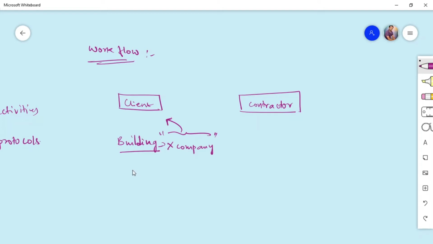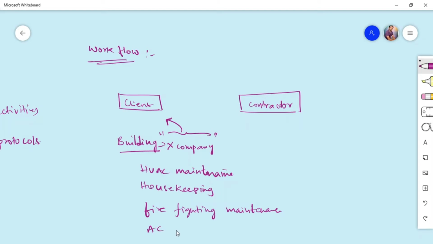Second, they will have housekeeping. They need firefighting maintenance because they have all the equipment installed, which needs periodic inspection and testing, and if there is any breakdown, they need to maintain it. They have AC maintenance, and they even have electrical maintenance. Apart from this there are other activities like security, but we'll just keep these as example activities.